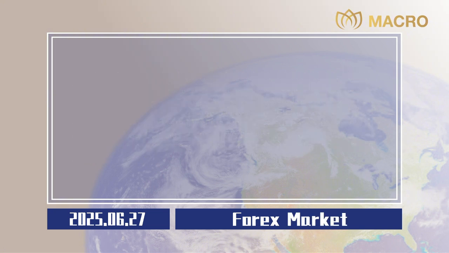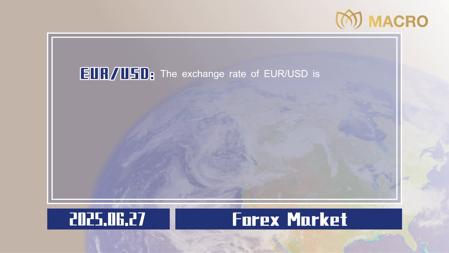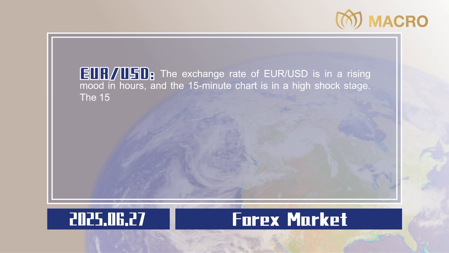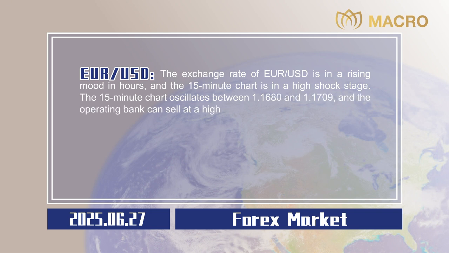Forex market. Euro to US dollar. The exchange rate of euro to US dollar is in a rising mood in hours, and the 15-minute chart is in a high shock stage. The 15-minute chart oscillates between 1.1680 and 1.1709, and the operating bank can sell at a high price and buy at a low price in this interval.